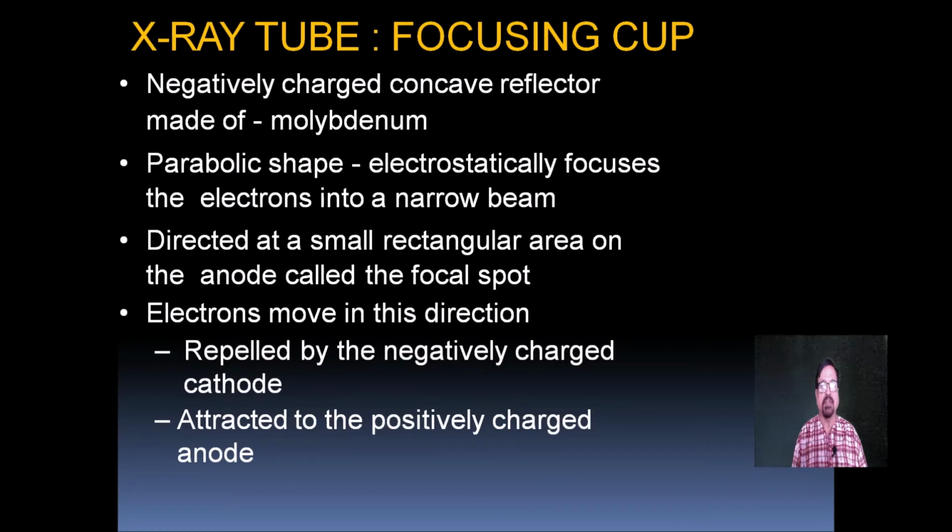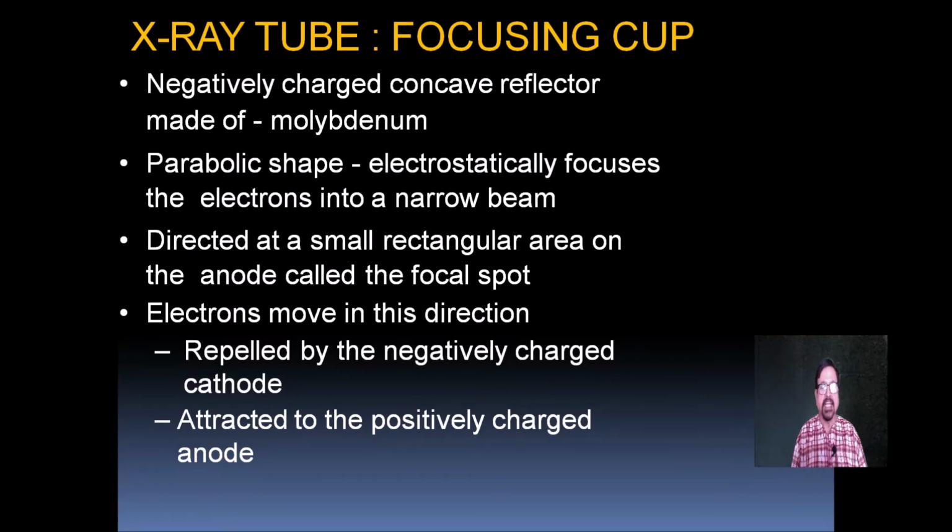Now the X-ray tube has a focusing cup. It is a negatively charged concave reflector made of molybdenum. It has a parabolic shape and electrostatically focuses the electrons into a narrow beam. Its function is to focus the electrons into a narrow beam so that a sharp image will be produced. It is directed at a small rectangular area on the anode called the focal spot.